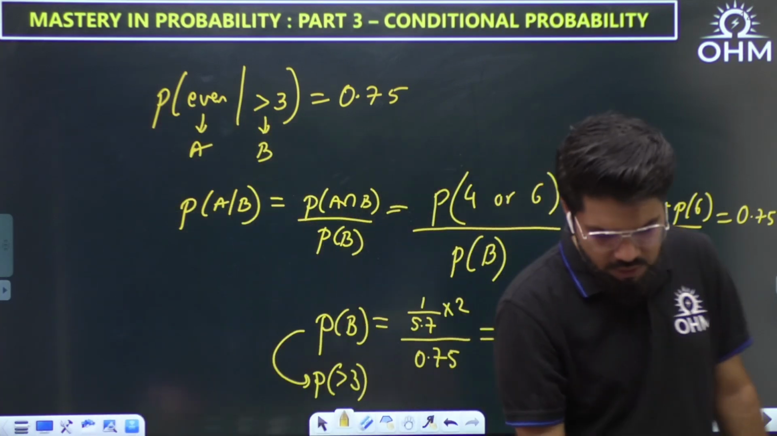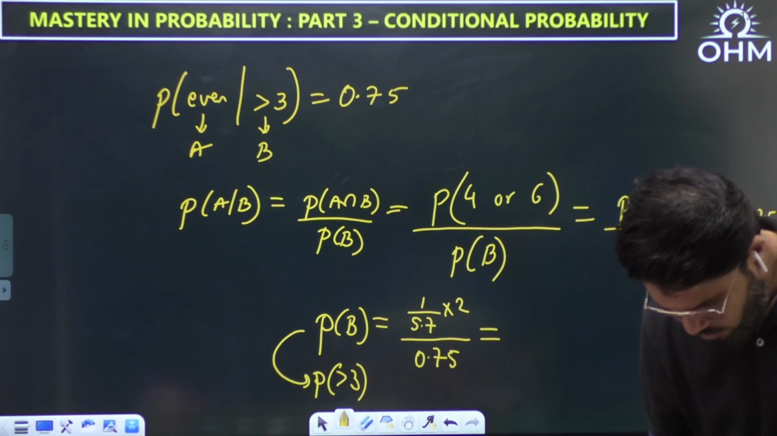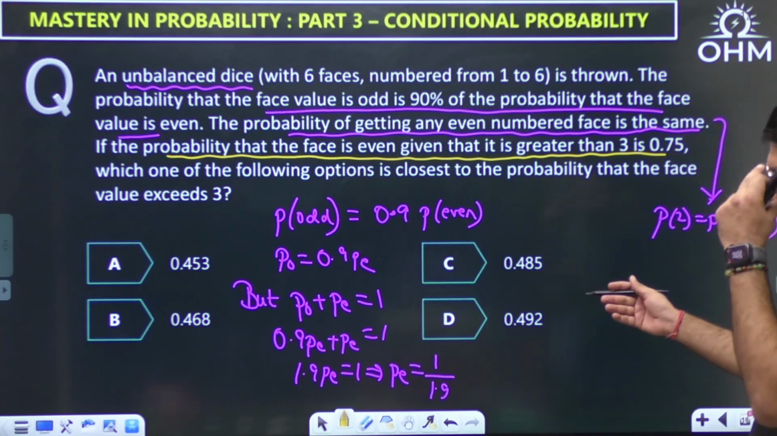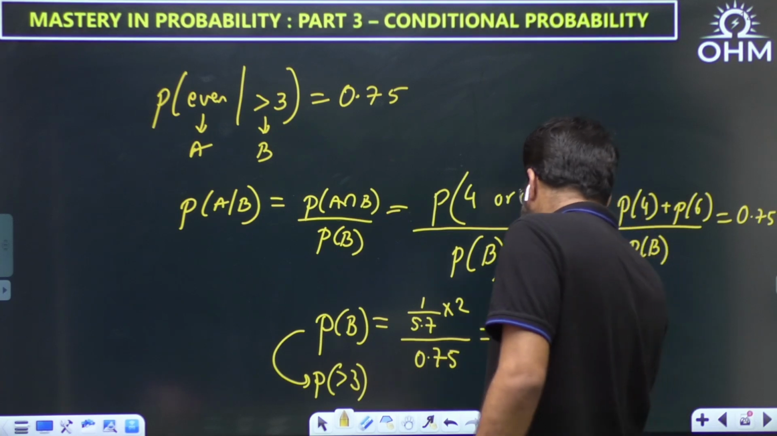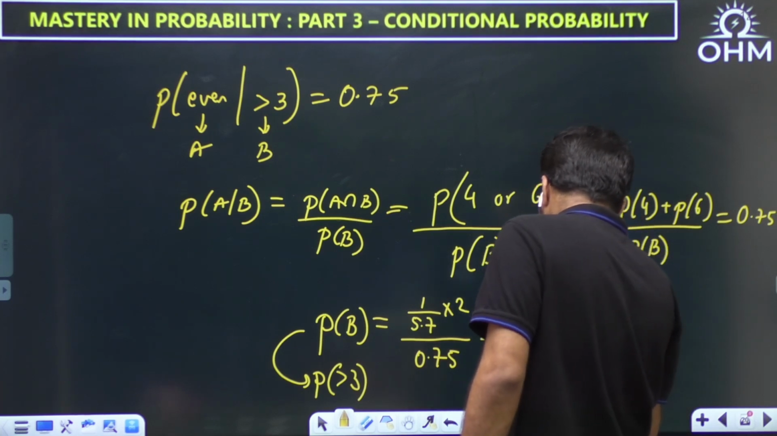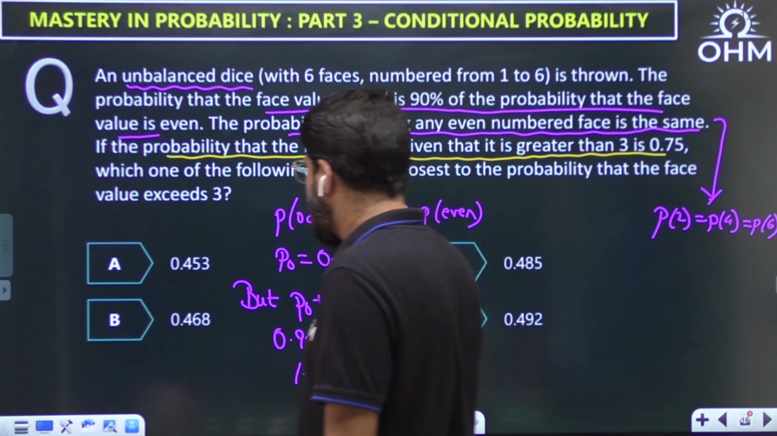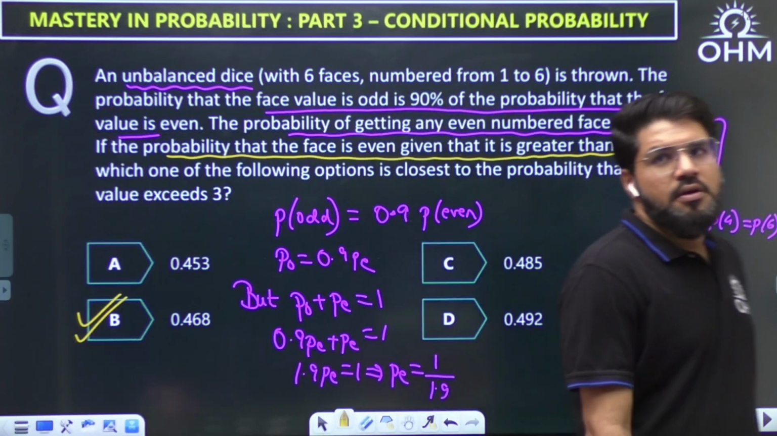Let me do the calculation. You can also keep doing it parallelly. Further divided by 0.75, we get 0.4678. This is turning out to be 0.4678. The closest one is 0.468, which is option B. This is the closest option that can be matched.